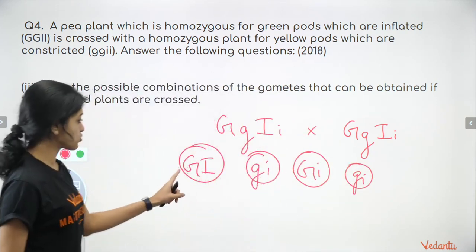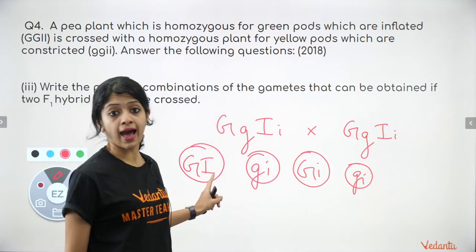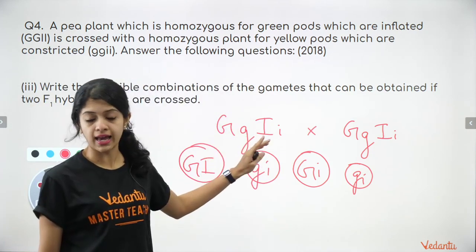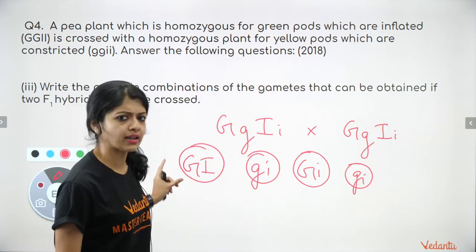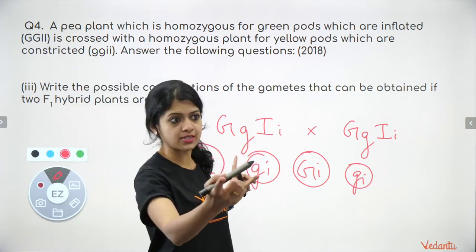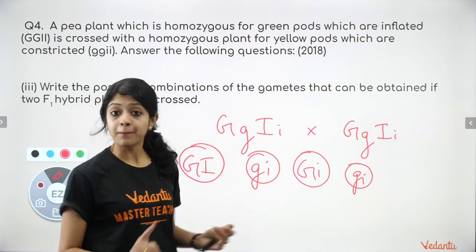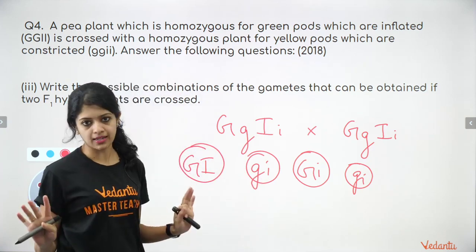So how do you work this out? In a gamete, you would have only one allele of each gene. Okay, you have a G and an I. It would be only one alphabet representing either a capital G or a small g and either a capital I or a small I. But at least one G and one I should be there in a gamete. Okay.